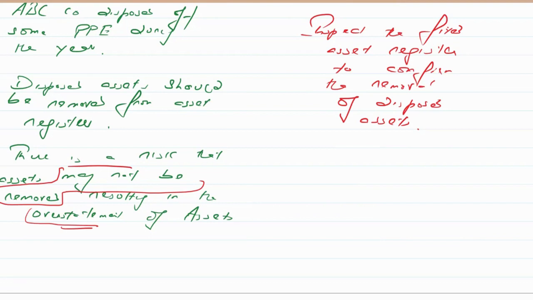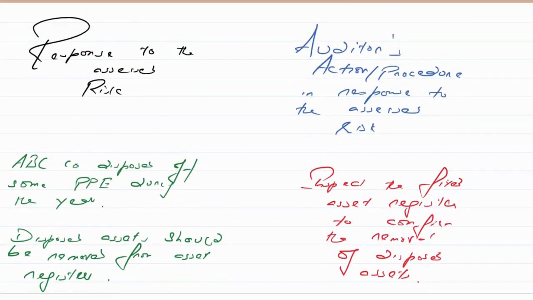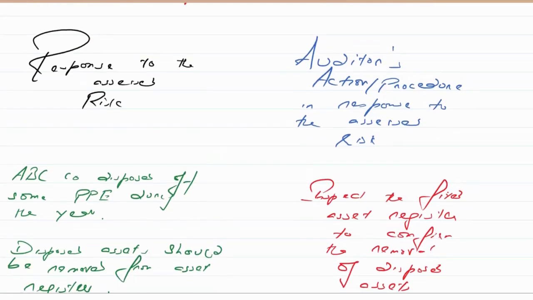Or for example, if it is about irrecoverable debts, then see their receivable ledger control account to see that the irrecoverable debts have been removed from there. So the auditor's action is basically the response, and this is not rocket science. This is not rocket science, the auditor's action, and this is relevant to the situation.